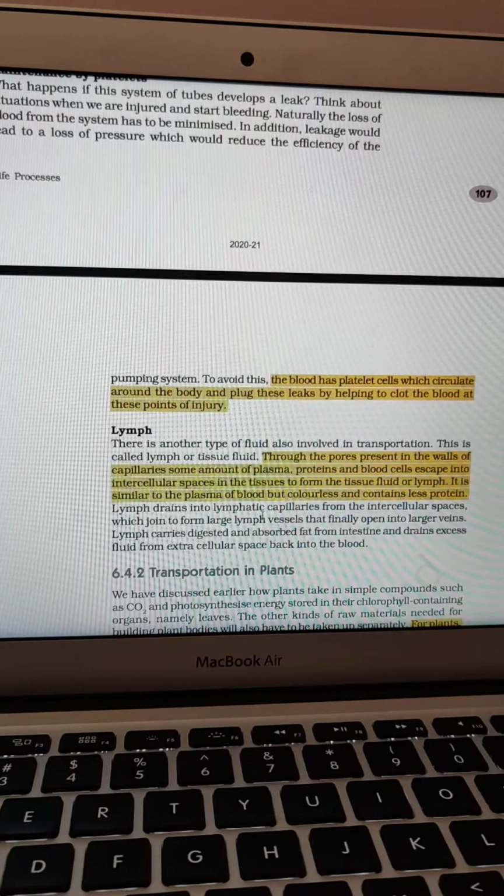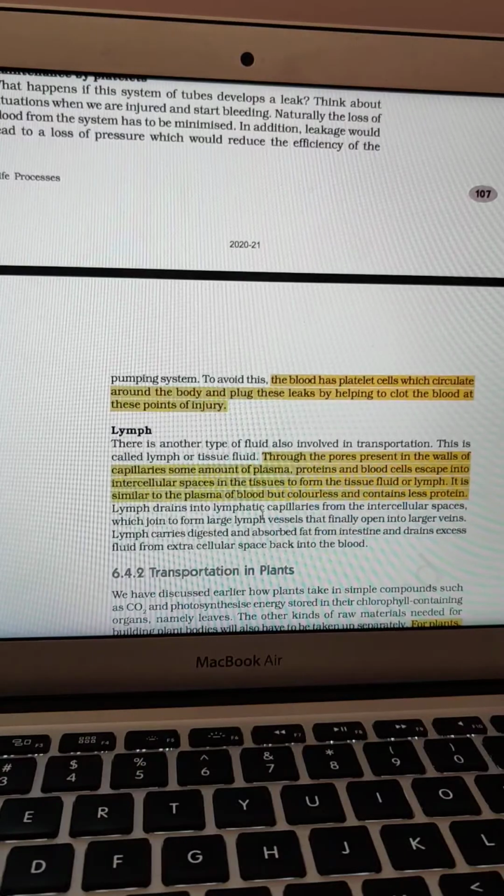So the blood is carried in special structures that are called as what? The blood vessels. We have seen there are two types of blood vessels, arteries and veins, which further divide into very small single membrane structures called as what? The capillaries. Then we have studied about the platelets and the lymph. You know about WBCs and RBCs, which you have already studied in your earlier classes. So this was about the transportation in human beings. Thank you all.